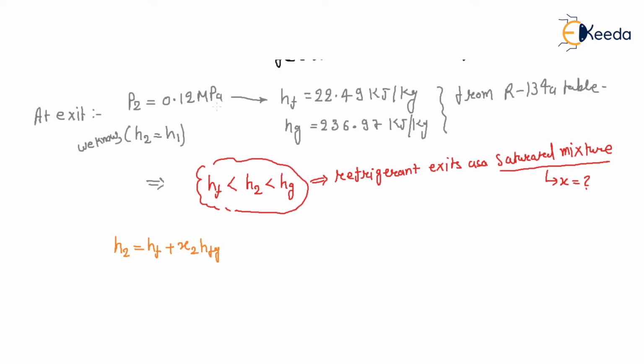And this is at what pressure? 0.12 megapascal. So you have H2. H2 is equal to H1. So what is x2? If you calculate, x2 is 0.34, that means 34%, right? So when it exits at a wet region,